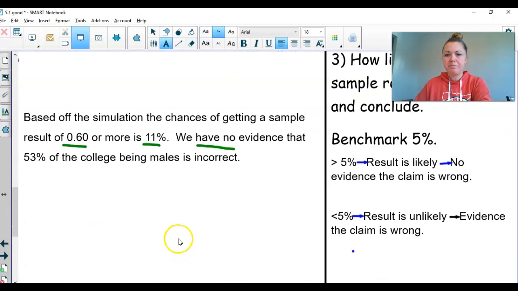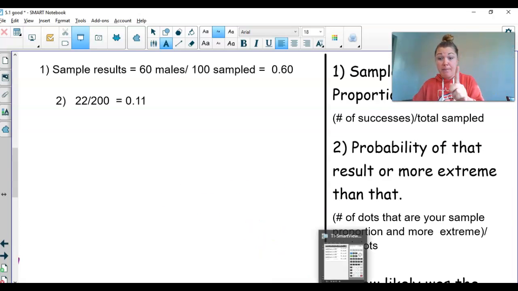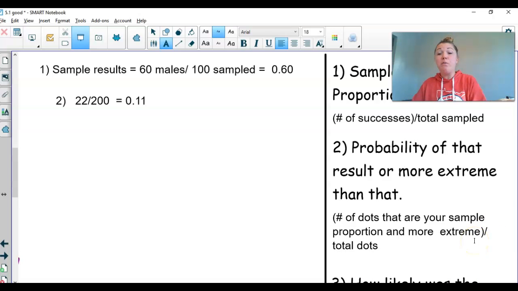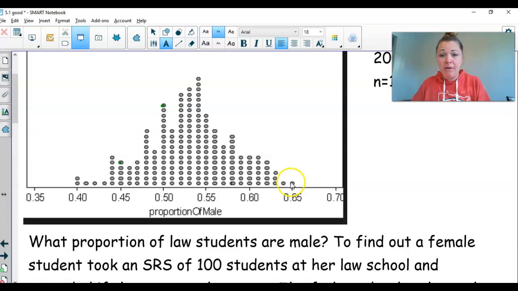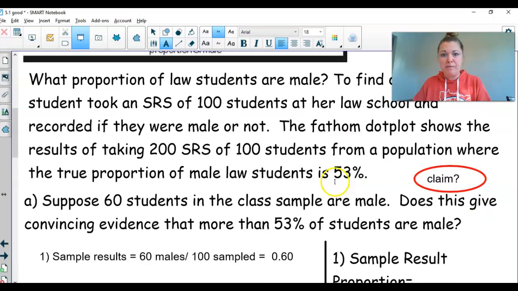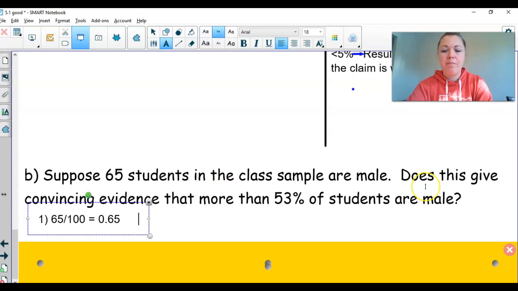Step two. The probability of getting that result or something more extreme than that. So that's the number of dots that are your sample proportion, your sample result, and then more extreme than that, divided by the total number of dots. So let's go up there, 0.65. Well, look at that. What do you know? There's only one dot that is 0.65 with nothing else more extreme than that. One dot divided by 200. Well, that gives us 0.5. That's a half of a percent.